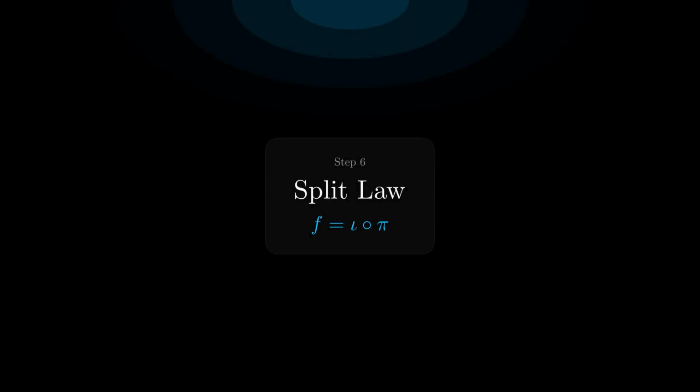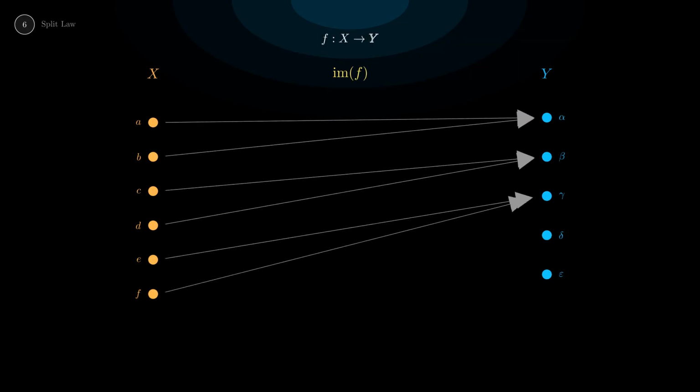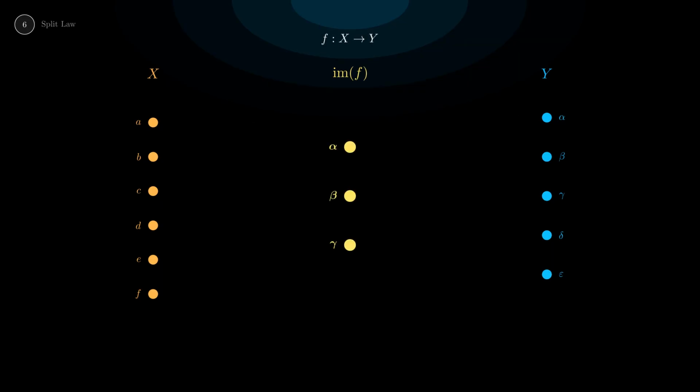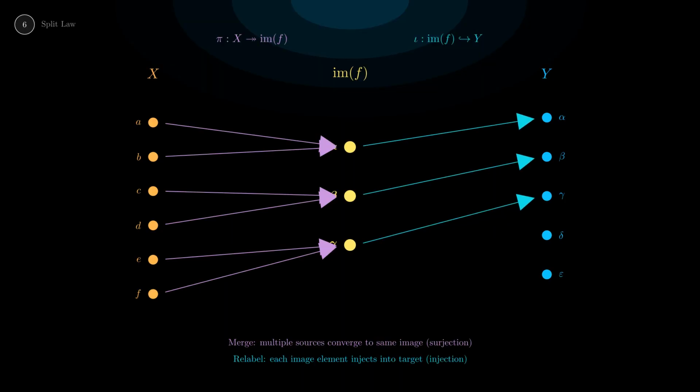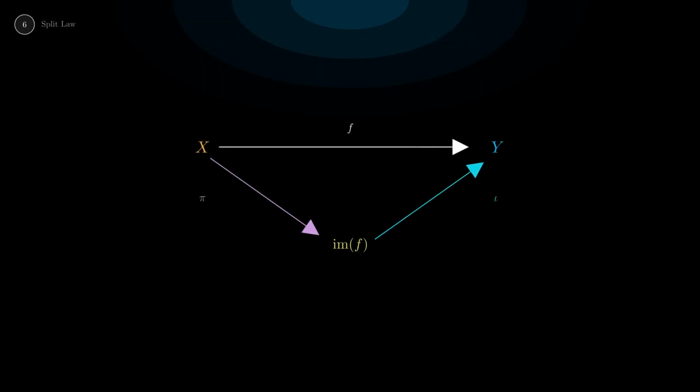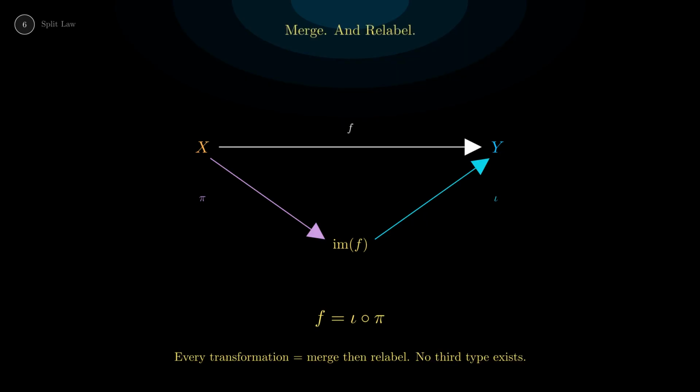Every transformation on equivalence classes can be decomposed into exactly two operations: merge and relabel. The function f maps source to target. Some elements land on the same target. That's the merge step. Multiple sources converge to one image. Then the relabel step, each merged image gets placed into the target. Every function f factors as f equals iota composed with pi. This is the image factorization theorem.